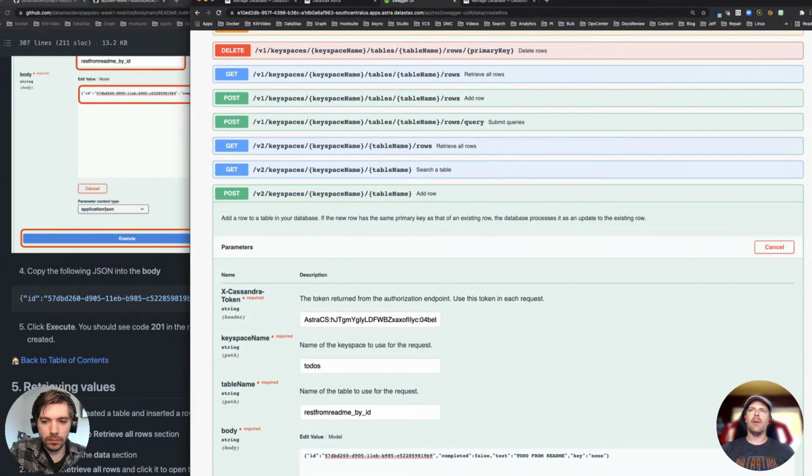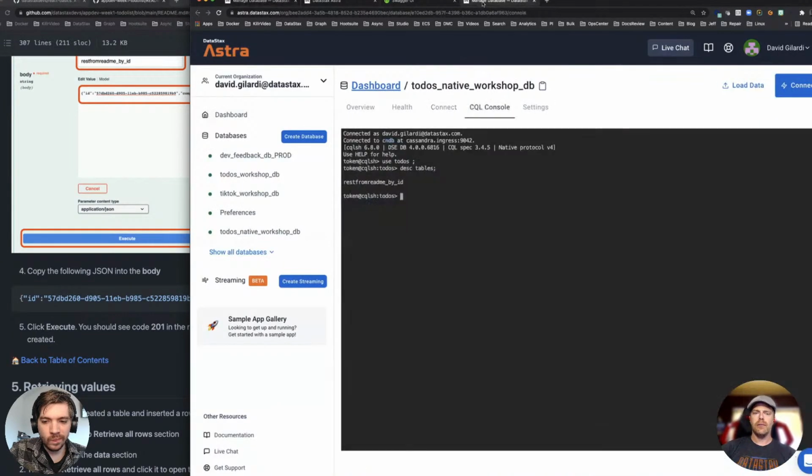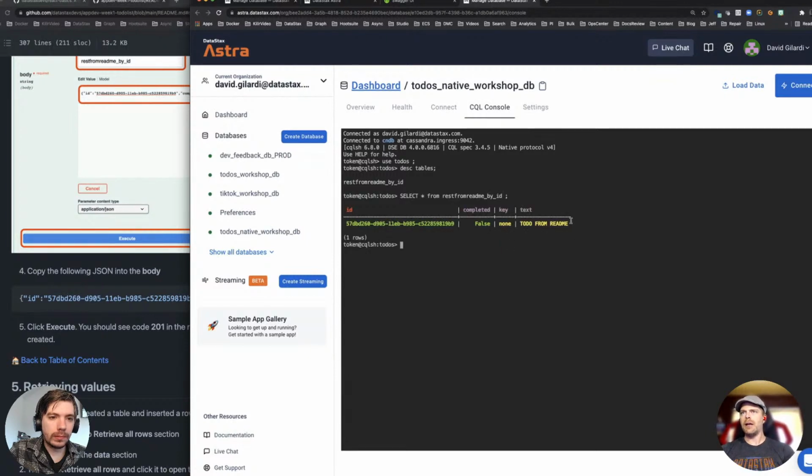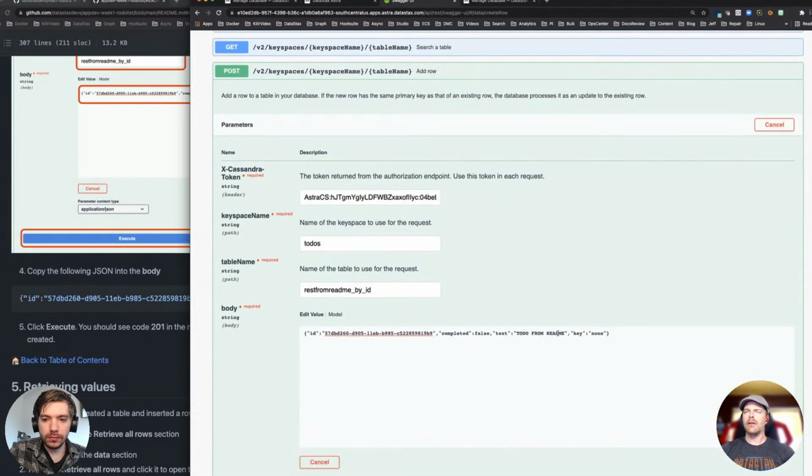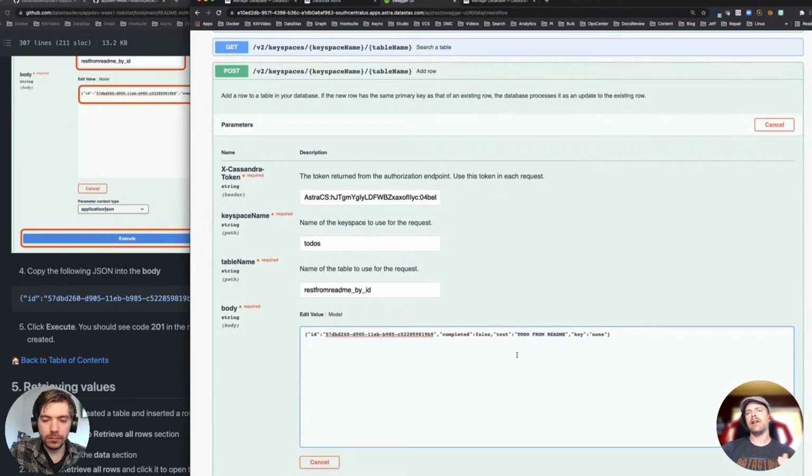But before I do that, I want to come back over to my console. Let's take a look. I just put something in this table, right? And there it is, to-do from README. That's the one that we just put in right there. So now, again, I've used this REST interface. Something I want to point out: at no point do I need drivers. Do I even have an application at this point? I can literally use the REST endpoints as my API to my database. This is now the interface to my database that I'm using.